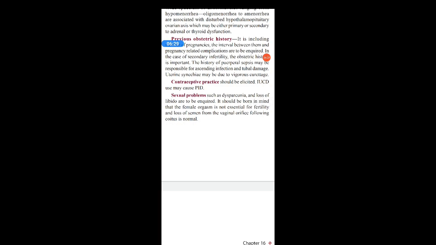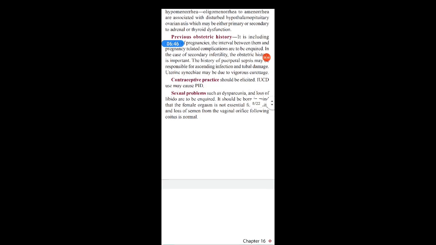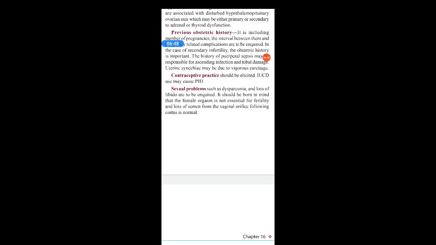If you have inserted copper T in such cases, then there are chances of development of PID, pelvic inflammatory disease, in future. So it is contraindicated, and PID is one of the causes because it can damage the tubes and it can block the tubes. There are chances of adhesions. That's why if adhesions and blockage are there, definitely the infertility will be there.